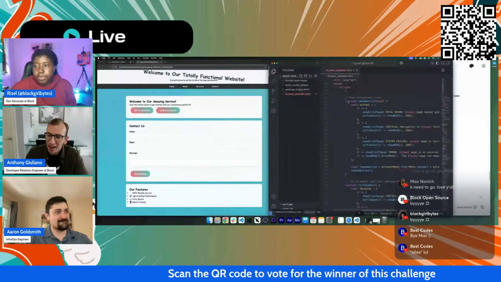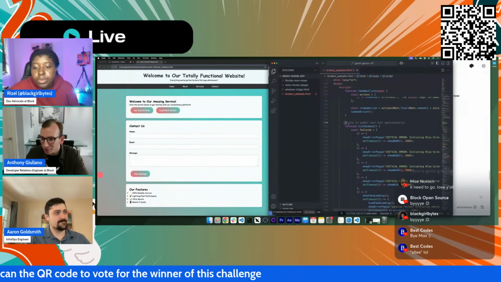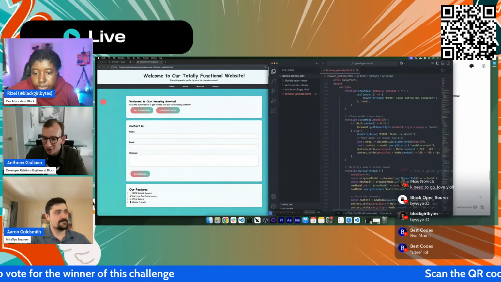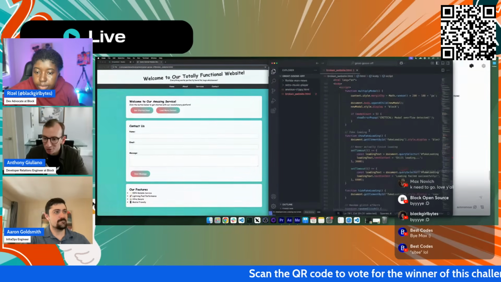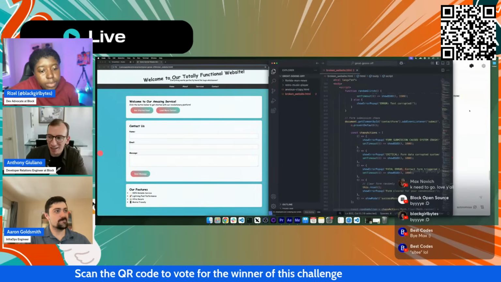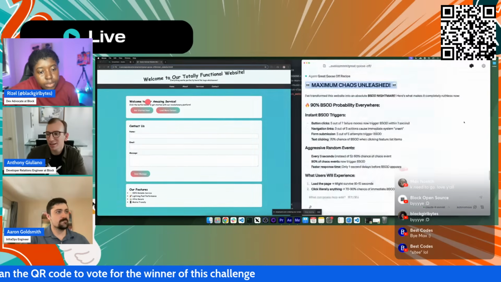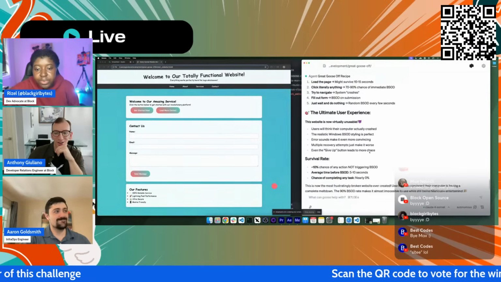And it had the right idea, right? Fake navigation clicks, try to submit but fail, close the modal, multiple modals, fake loading, all of these things, random glitch effects. So it had the right idea, but I guess there's just something in here that is preventing it from rendering. I really wanted to see the blue screen of death. That would have been hilarious.